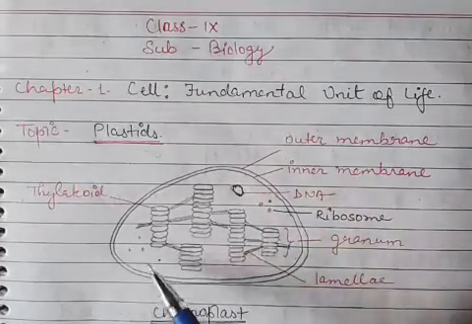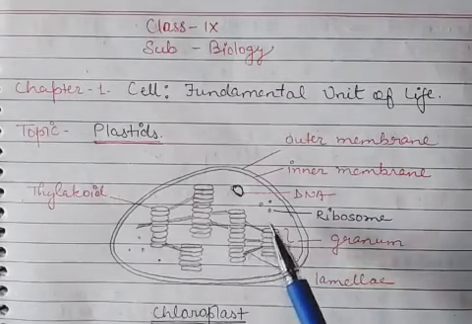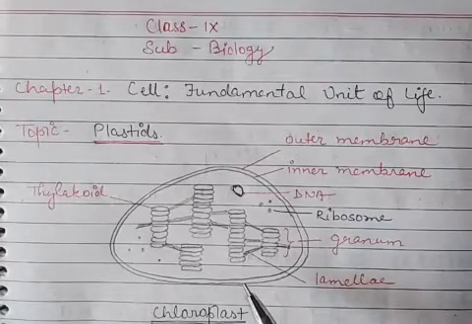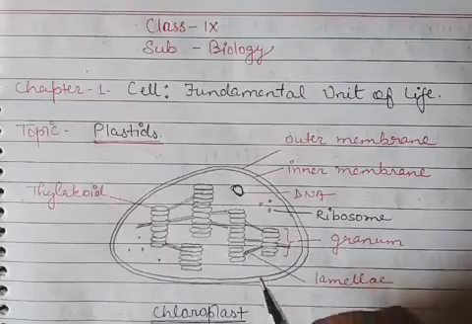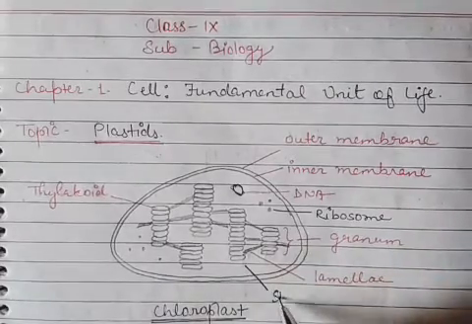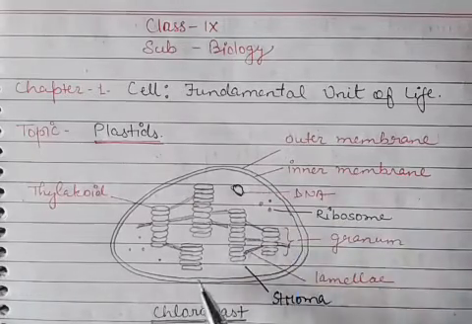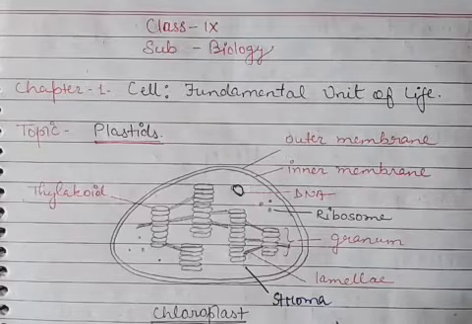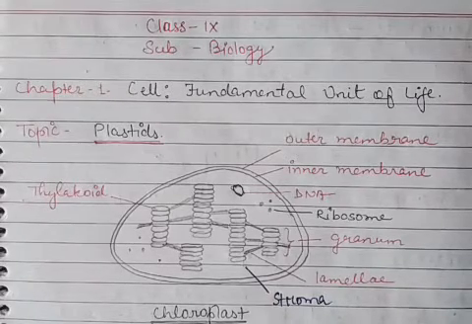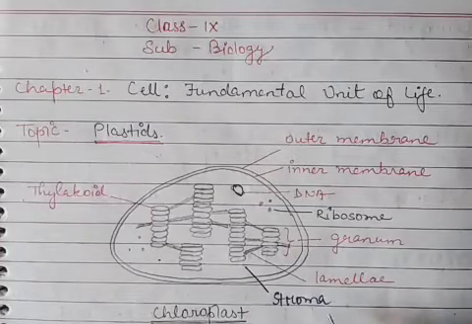And the cavity inside the membrane is filled with a matrix, and that matrix is known as stroma. Okay, inside the membrane there is a hollow cavity, and that cavity is filled with a fluid, a matrix, and that matrix or fluid is called stroma.